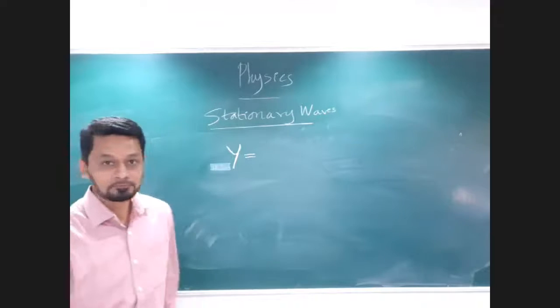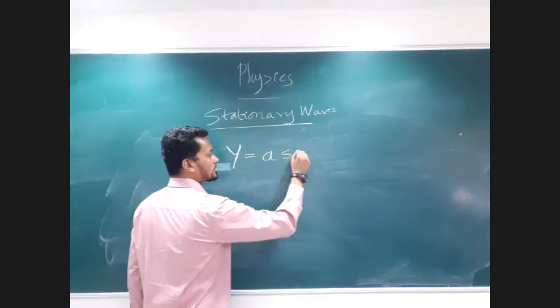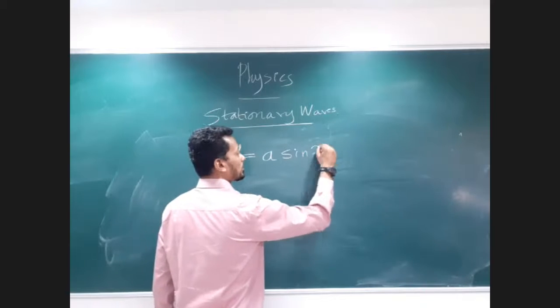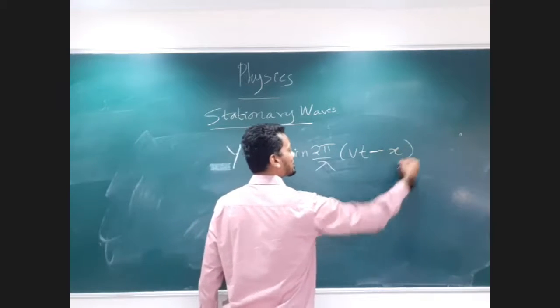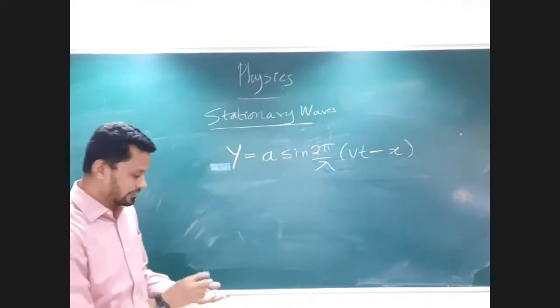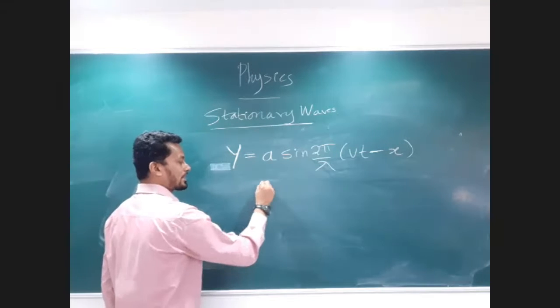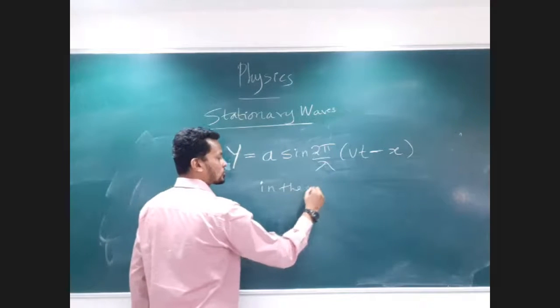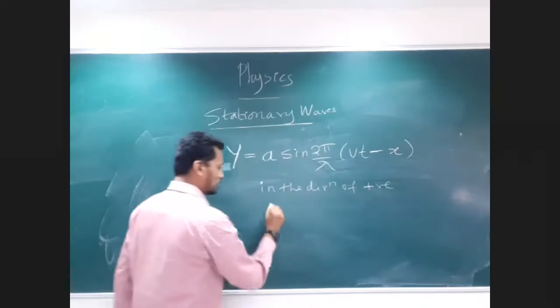So tell me. No? Okay. y equals A sin 2π/λ (vt minus x). Such an equation of a wave indicates that it's a progressive wave and it is progressing in the direction of the positive x-axis.